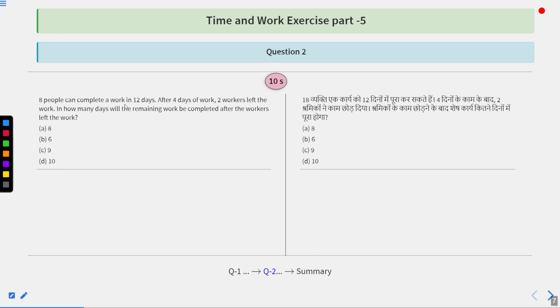8 people can complete a work in 12 days. After 4 days of work, 2 workers left the work. In how many days will the remaining work be completed after the workers left the work? Options are 8, 6, 9 and 6. These are the options.